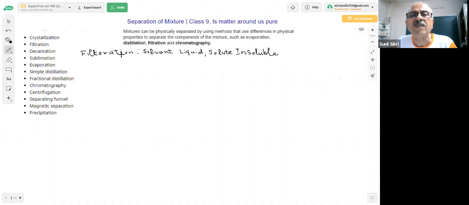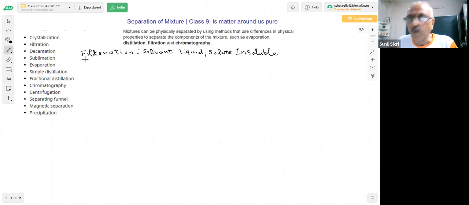All this can be done by filtration. In your home, the tea which you make, you are filtering it to get the liquid, and the tea leaves and other things remain behind. Filtration is something very common which we use.